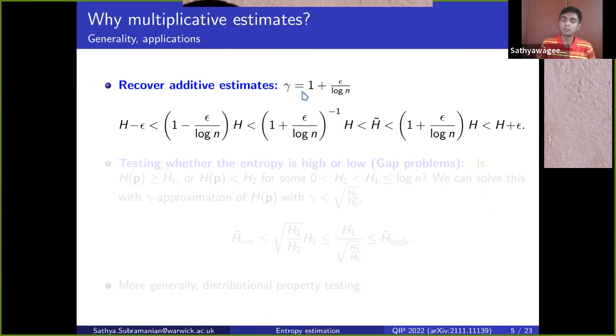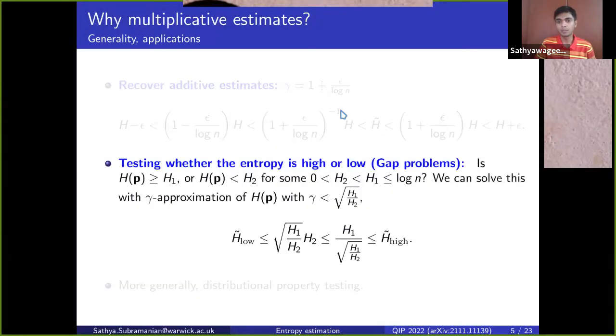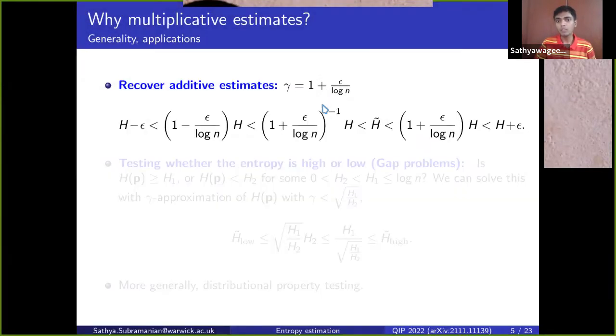This allows us to manipulate the multiplicative estimate to recover an additive estimate at the end. So if we set the multiplicative precision to what you can see here, 1 plus epsilon over log n, then the series of inequalities below will show you that you can recover an additive estimate.